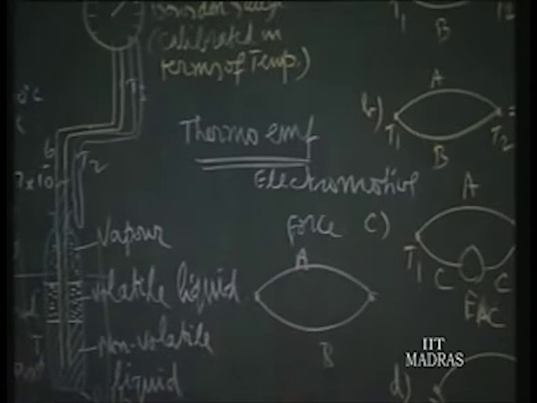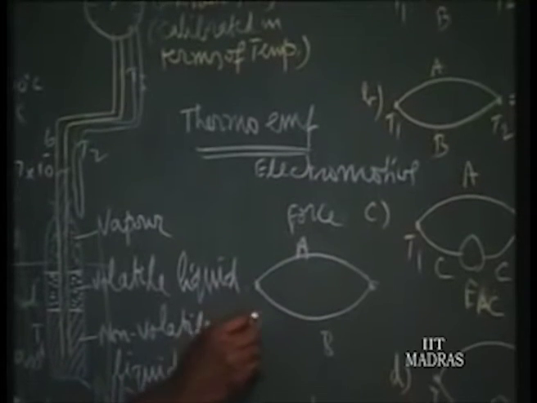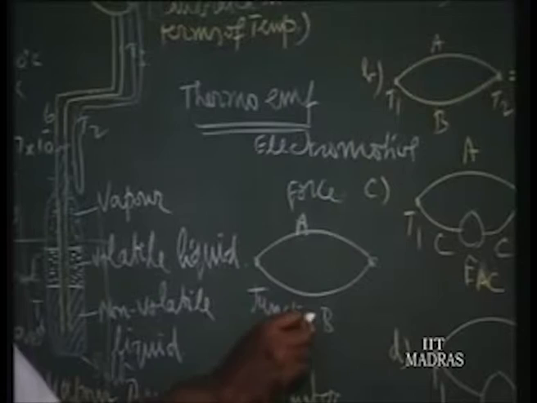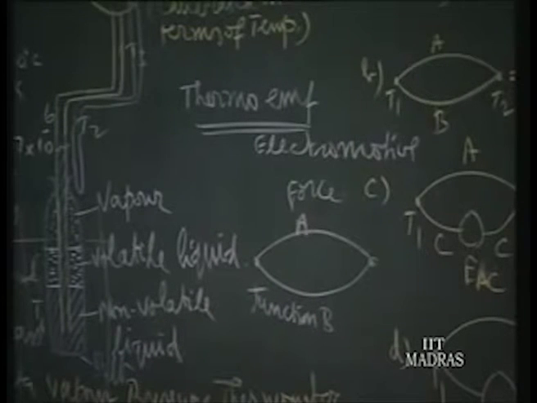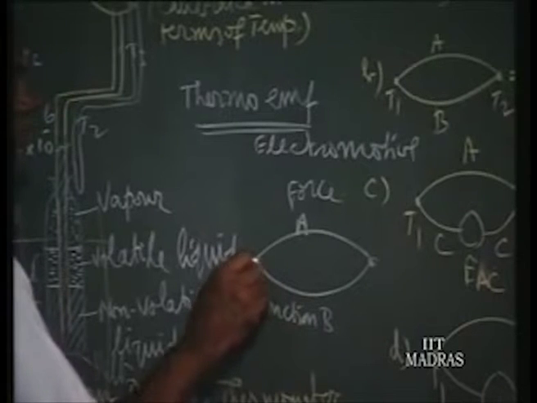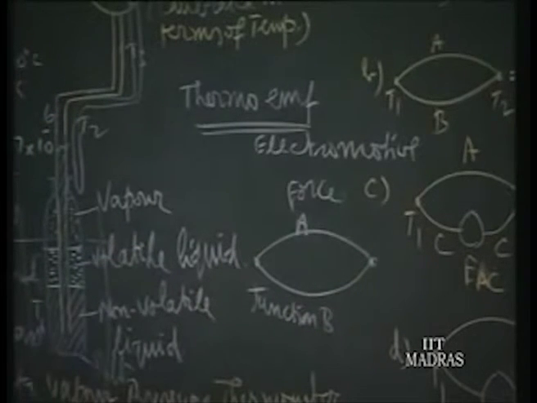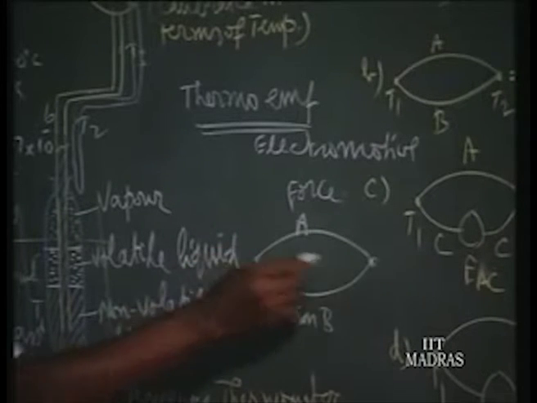It is made up of homogeneous material, two wires, and the two junctions, where the two ends of the material are connected together. This is one junction, and this is the other junction, made by welding or soldering, or even just strong twisting, so that there is sufficient electrical contact.